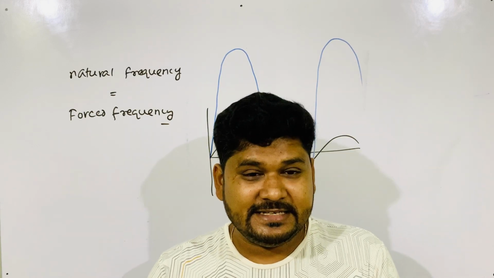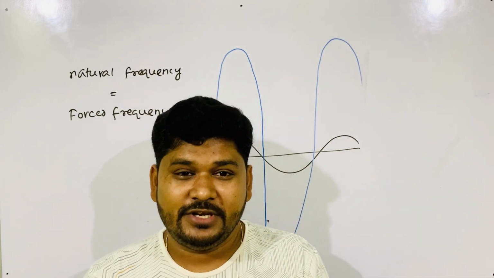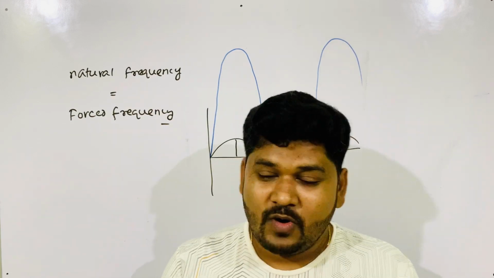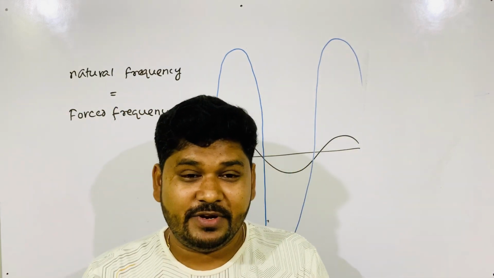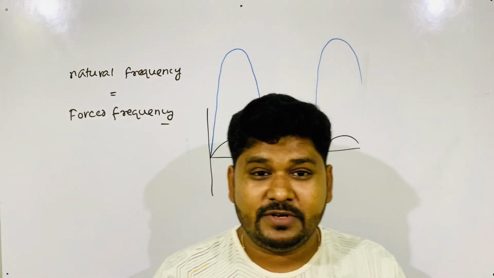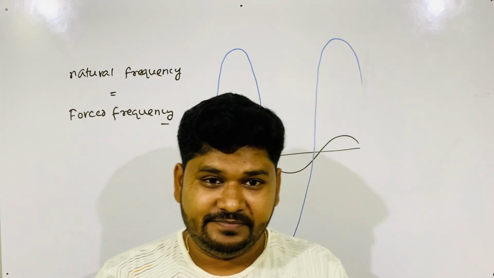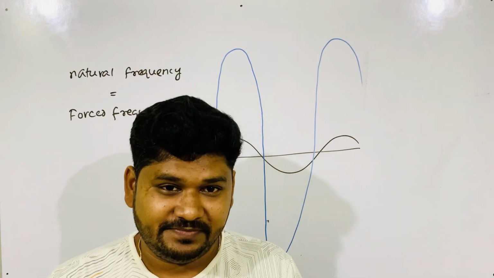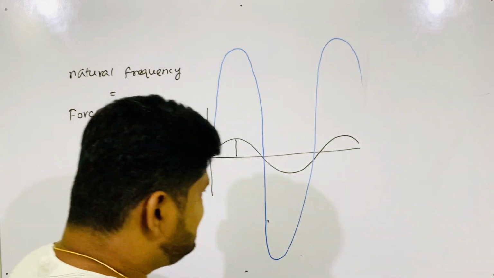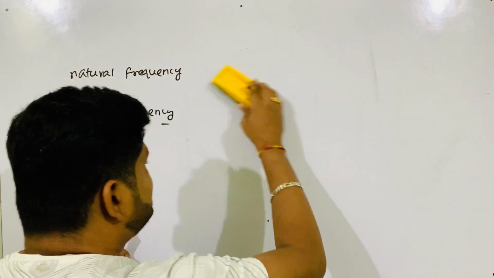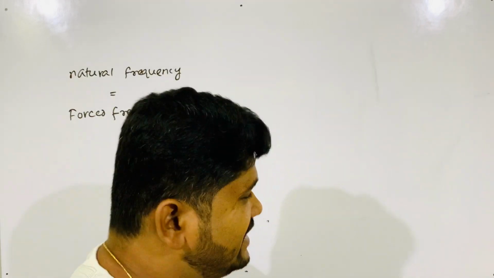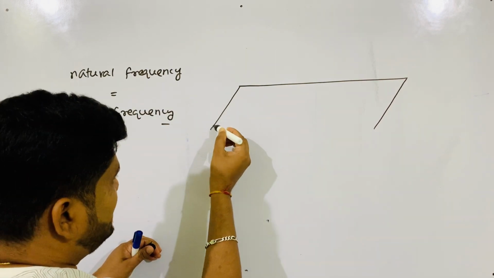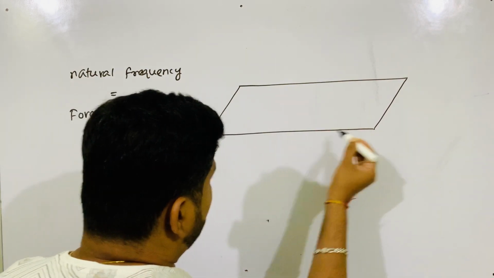Okay, let's discuss one practical example of resonance. Then you will be able to understand what is natural frequency, what is forced frequency, and what is maximum amplitude of oscillation. We will go to practical life. Let's first go to your practical lab where you have done this resonance. In the practical lab, have you seen one device like this? At the end of class 11th, you might have seen one wooden board like this.